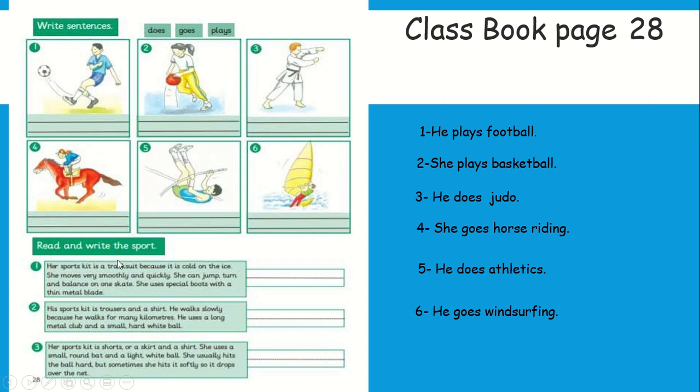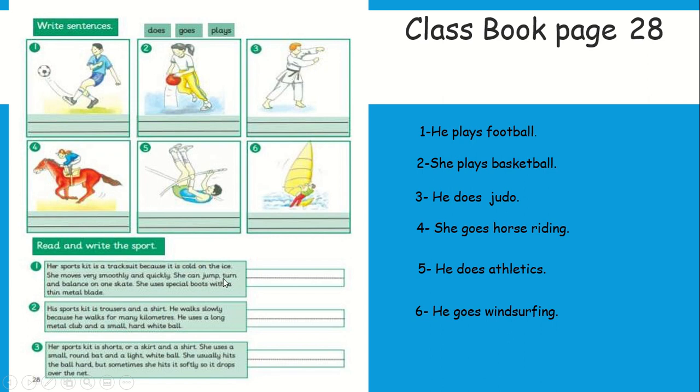You are going to read the text and figure out what kind of sport this one is. Let's read it together. Okay? Her sport kit is a tracksuit because it is cold on the ice. She moves very smoothly and quickly.